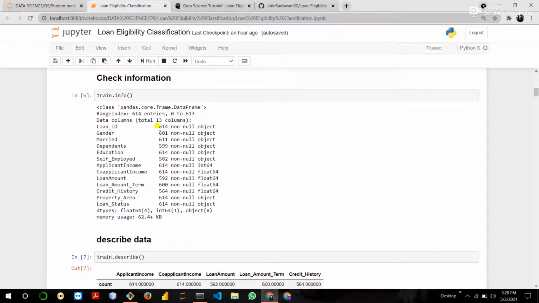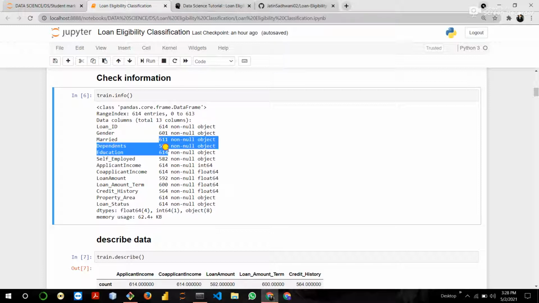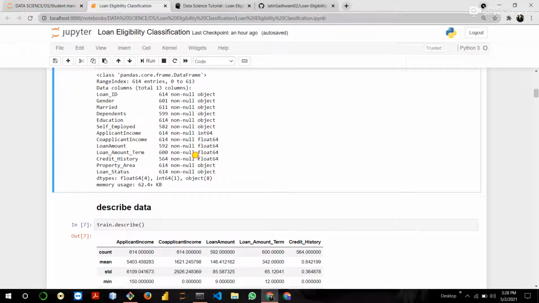Like you can see that some null values are present in the dataset, and some columns are object type. Object means categorical features, and int64 means integer, and float is also okay. You can consider these numeric.